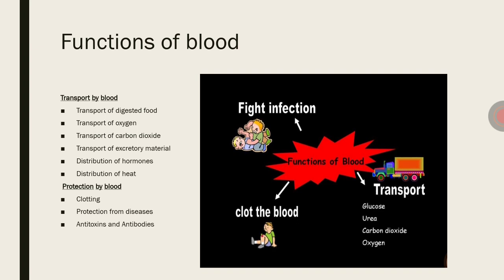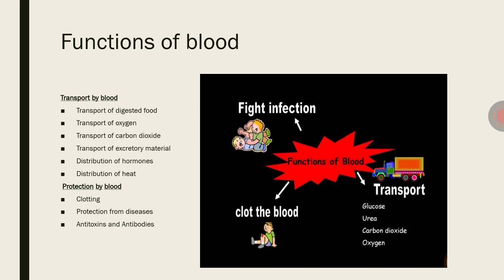Functions of blood. There are mainly two functions, that is transportation and protection. So in transportation by blood, first is transport of digested food.